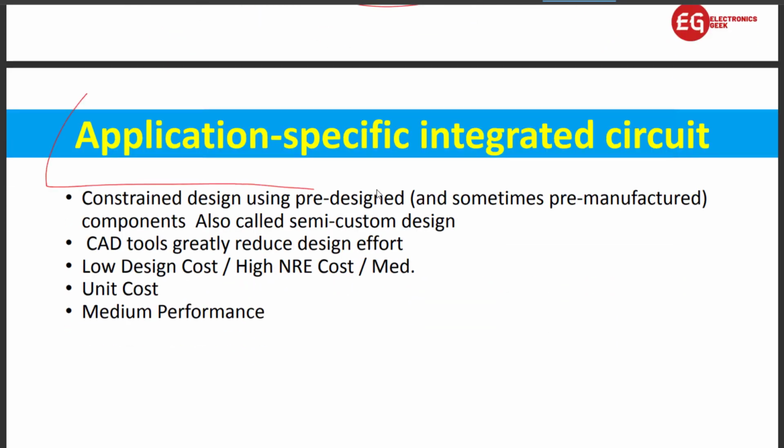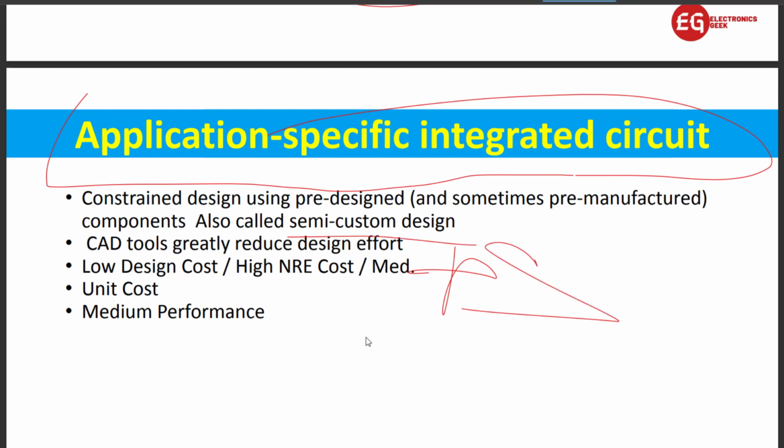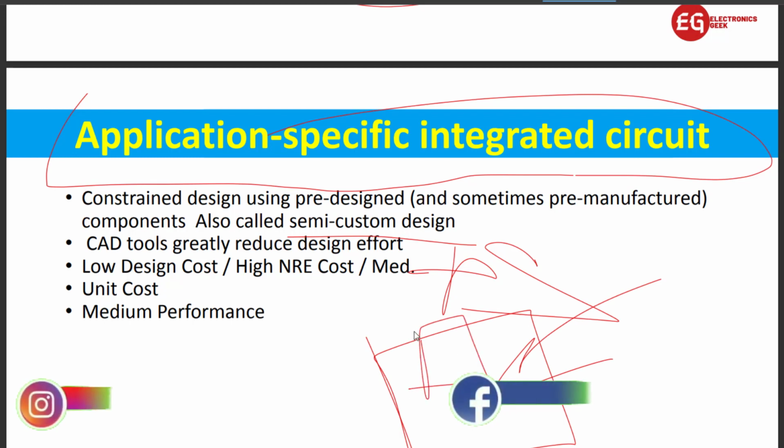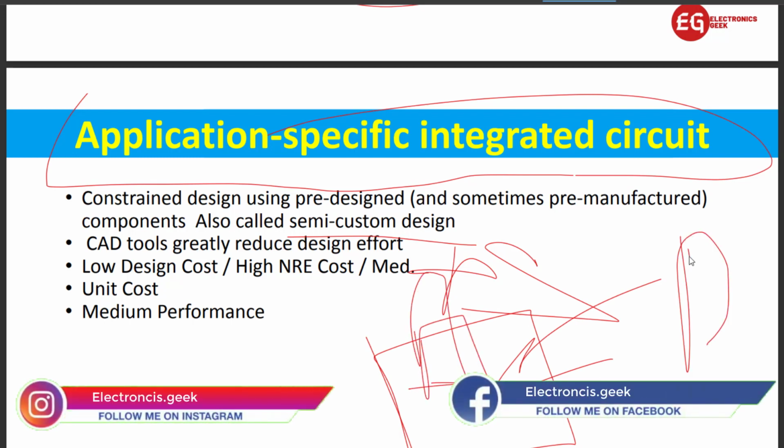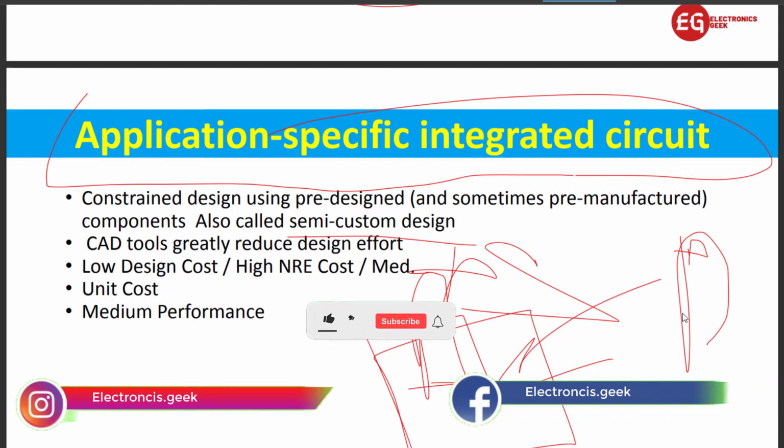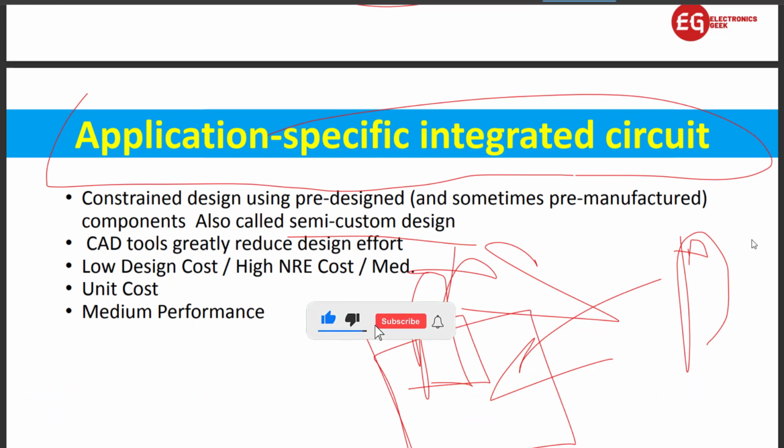Next one, the application specific integrated circuit, that is ASIC, also known as semi-custom design. Basically in this design style, each module of the system is not designed by the designer itself. We take some modules from other vendors and put them in the design. If you are designing, let's take an ALU, we will take a multiplexer from another vendor and a divider from another vendor. I'm just taking an example. Like this, the ASIC is designed.